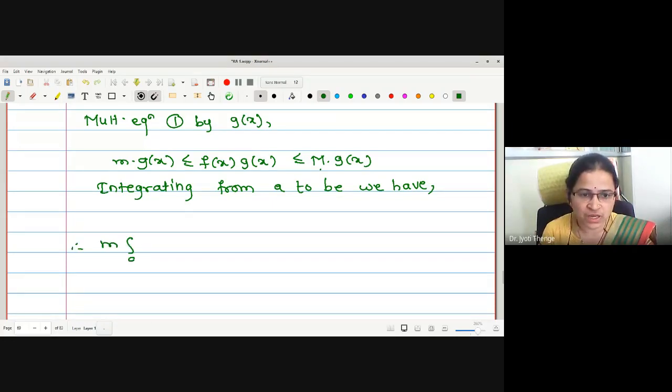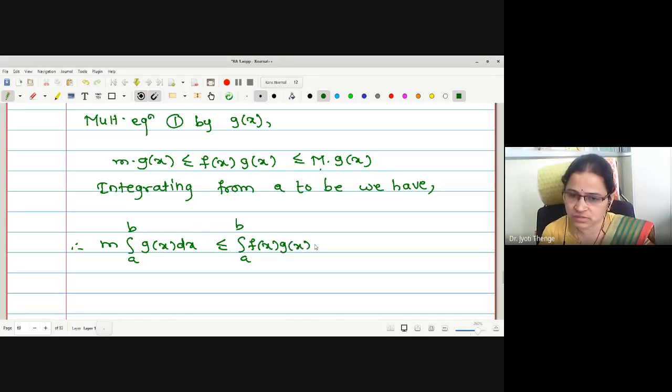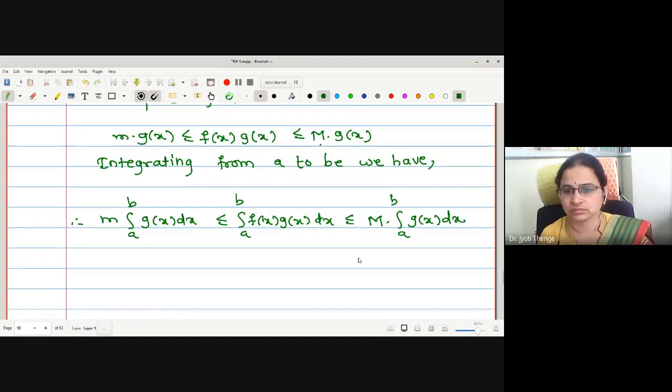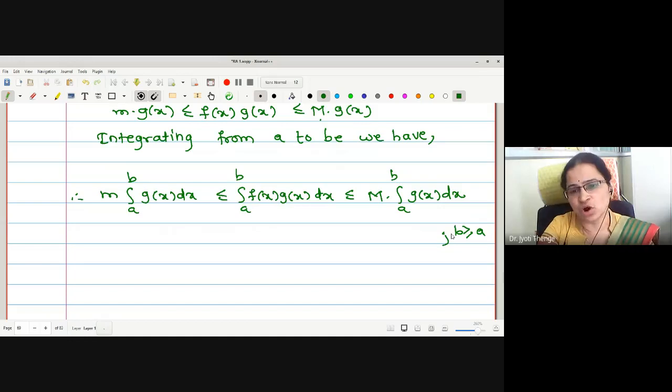We remain with m times the integration a to b g of x dx, less than or equal to the integration a to b f of x g of x dx, less than or equal to capital M times the integration a to b g of x dx. Correct? No doubt, b is greater than or equal to a is the assumption, because if b is less than a, again a negative sign will get introduced. Whenever it is not written, it will be the assumption that b is greater than or equal to a.